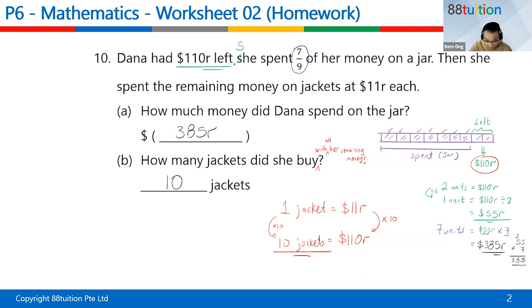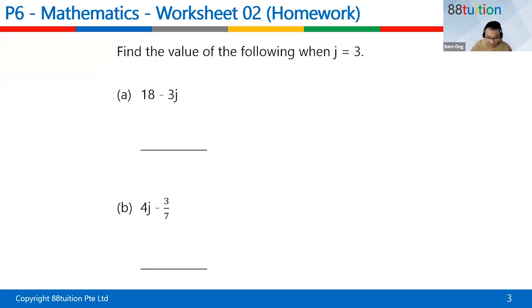All right, so the next question. I know there isn't this question, but I just want to show you what happens if they ask you something like that. Are you ready? A bit of algebra also. Look. Find the value of the following when J is 3. So the hidden number is given. The hidden or secret number is given.